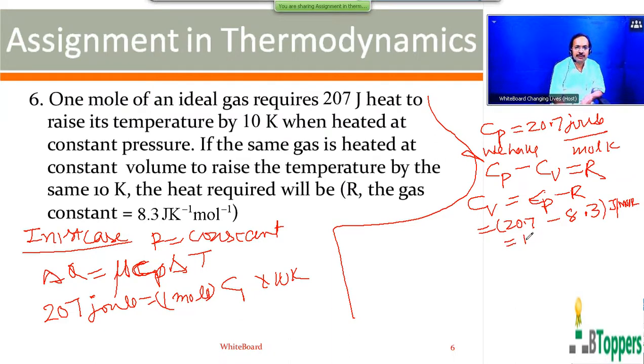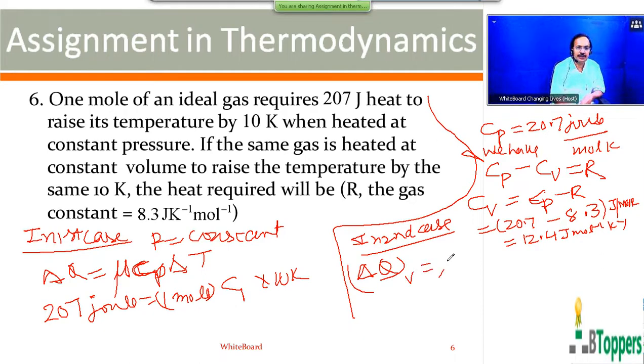So that will be 12.4 joule per mole per Kelvin. So in the second case, the gas is heated at constant volume. Heat energy absorbed by the gas at constant volume is given by nu Cv delta T. For the same mass of the same gas, the number of moles is the same in both cases, which is equal to 1 mole.